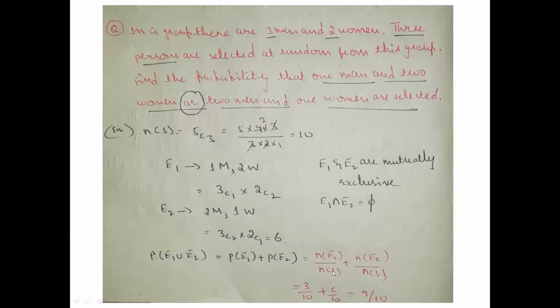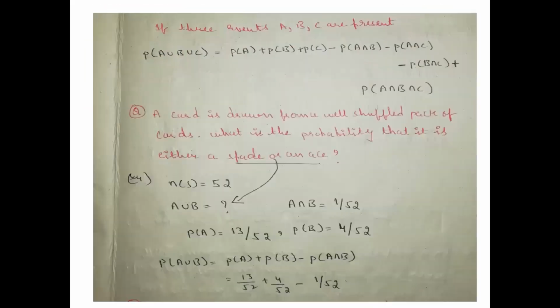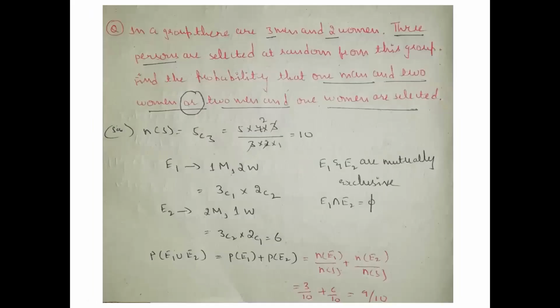Why have we taken this? Probability can be expressed in terms of m by n. Again we have to go to the first slide. See, this is m by n. Probability can be expressed as m by n, right? Number of events of A or B by total events of A and B. In a similar way, we have substituted the same thing here.